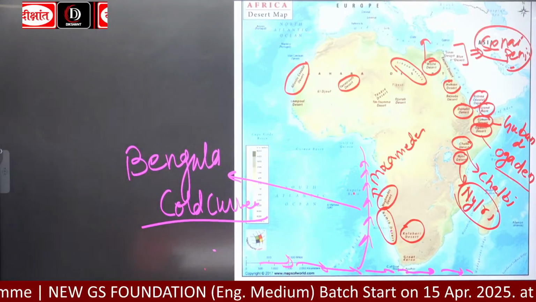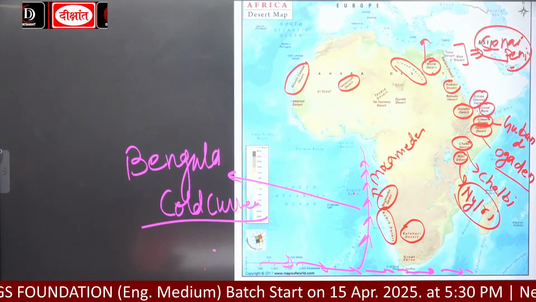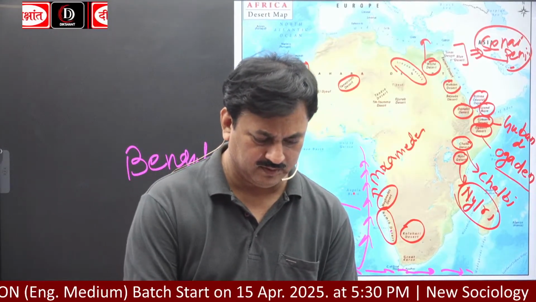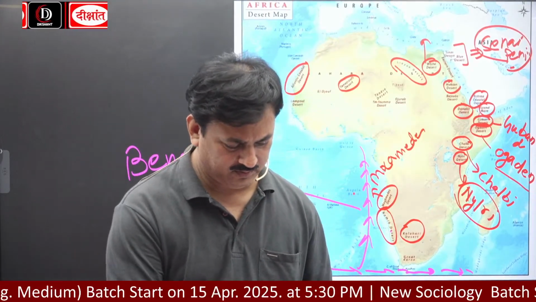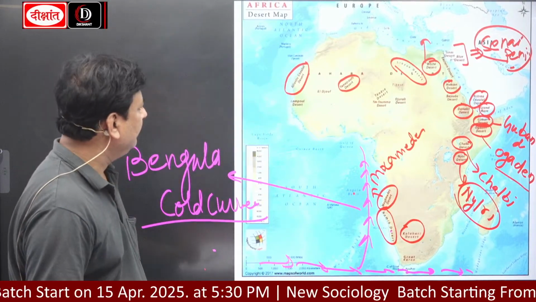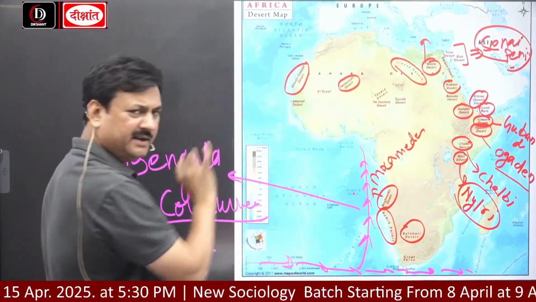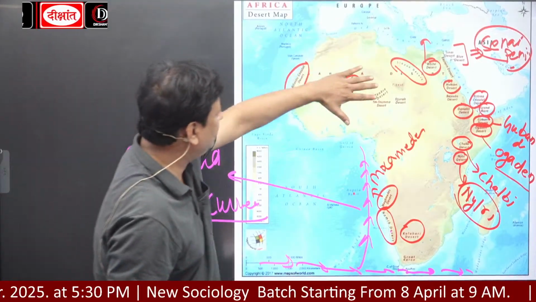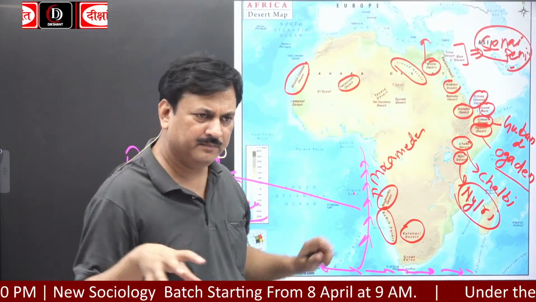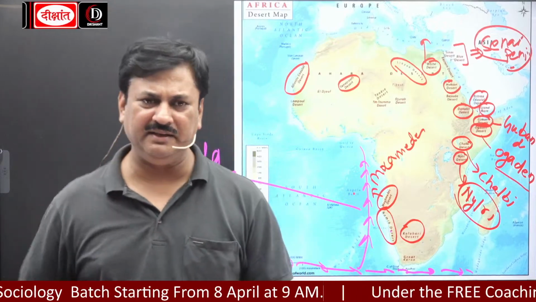Kalahari is basically a rocky desert. Kalahari is famous for ostrich. Now, one thing is also very important. This is the Great Sahara Desert, this entire region. Sahara Desert is known by different names in different countries. It is the world's largest desert, and a large number of tribes also live in this region.